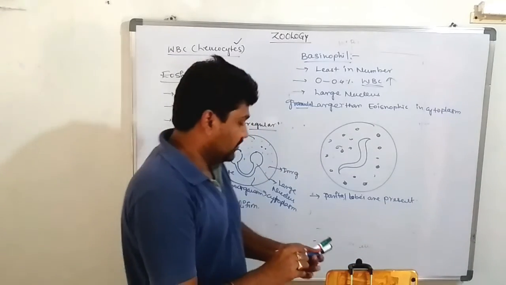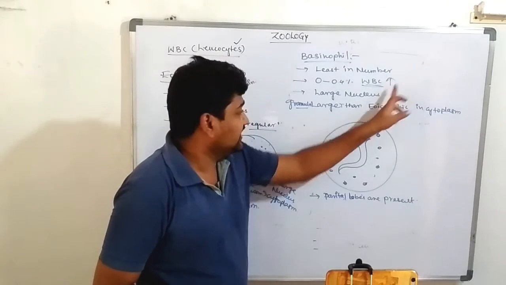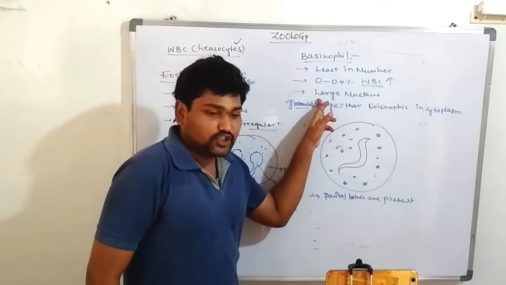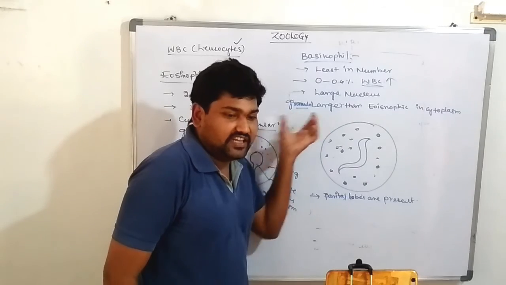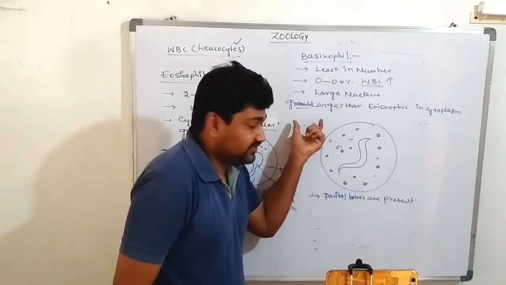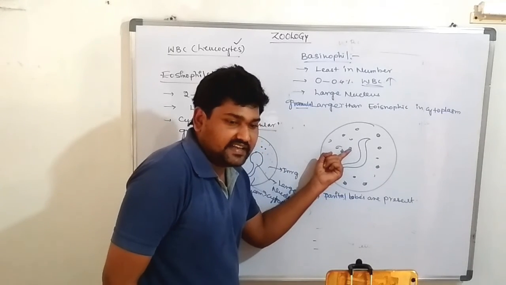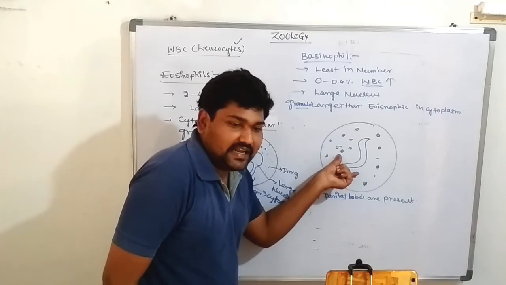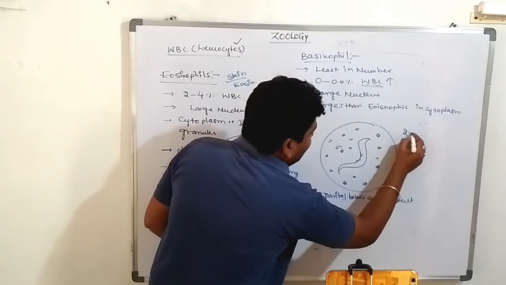Let's discuss the basophils. They are very least in number, approximately 0 to 0.4% of the total volume of the WBC. They have a very large nucleus along with large granules compared with the remaining two granulocytes. The nucleus shows approximately 2 to 3 partial lobes.